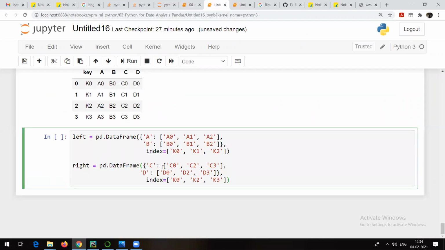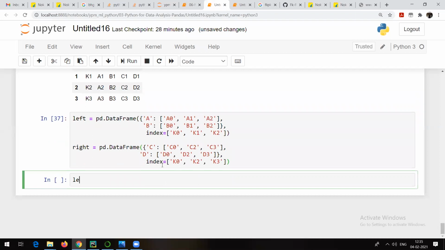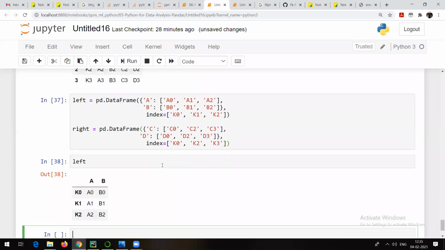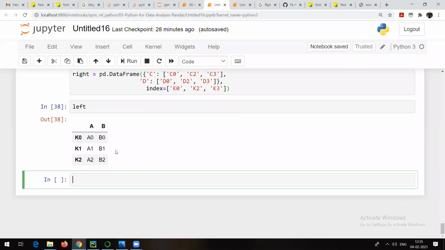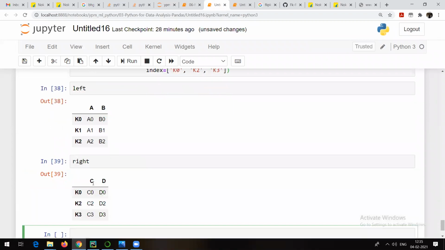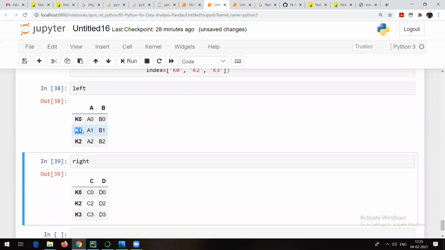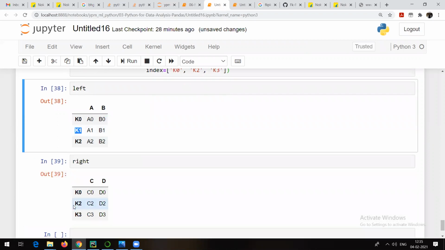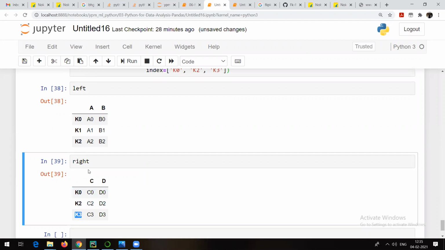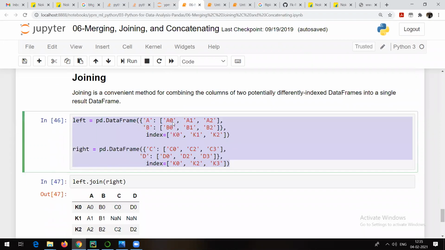So left and right. Here, if you check how the left data frame looks like, in the left data frame I have K0, K1, K2, and in the right data frame I have K0, K2, K3. So K0 is present in both, K1 is present only in left, K2 is present in both, and K3 is present only in right. Now we want to see how to join them.